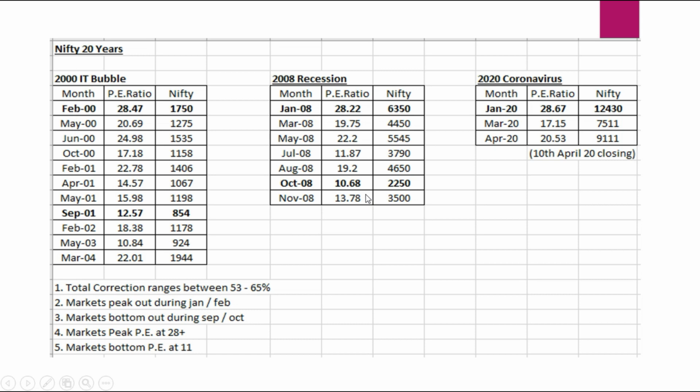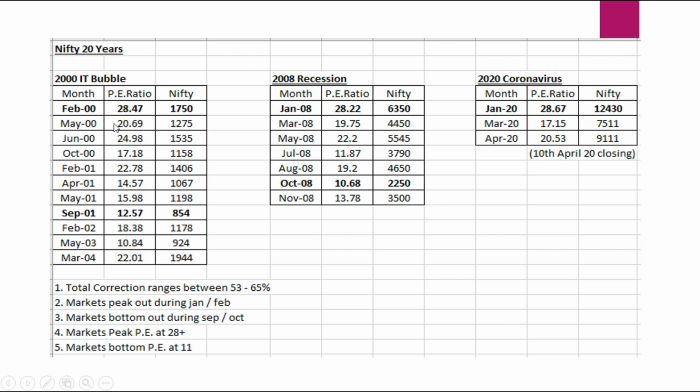So the September-October period is the common period where markets generally bottom out. So we have to be careful in September and October not to be too bearish. Yeah, there might be a deep correction in that particular month, but a bottom formation possibility is there during this particular month during the given year.